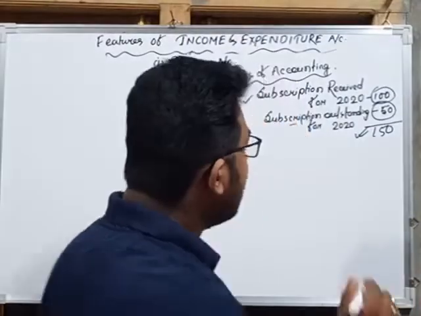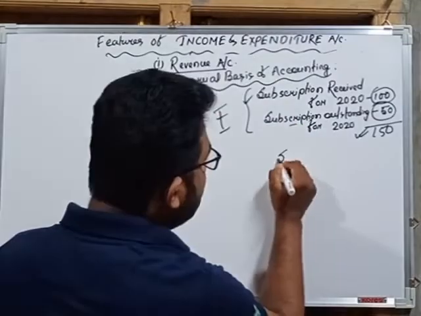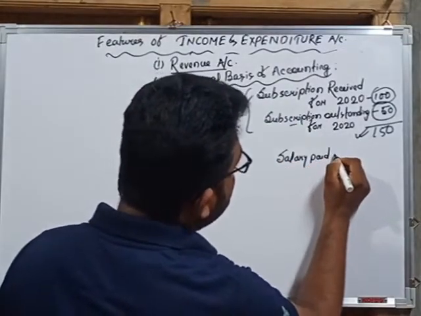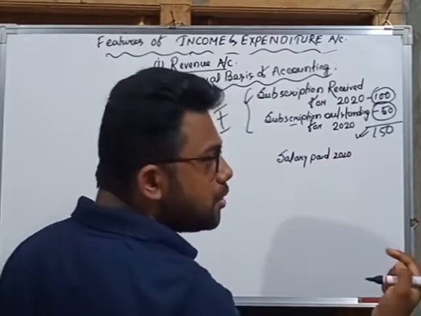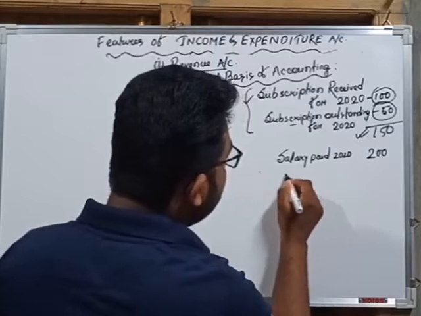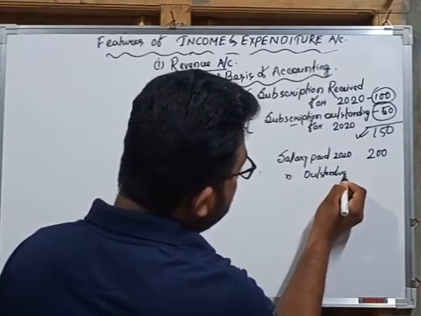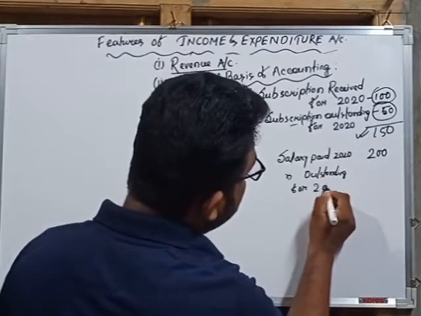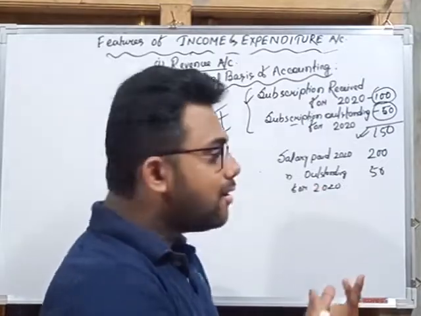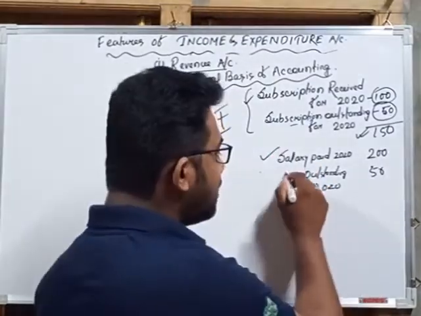Another example is for expenses, like salary paid for 2020. That means for the current accounting year, rupees 200. And salary outstanding for 2020, 50. If we prepare the receipts and payments account, then we record only the item we have paid, not the outstanding item.